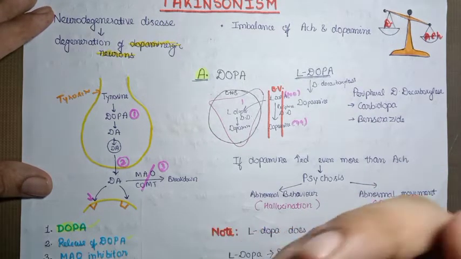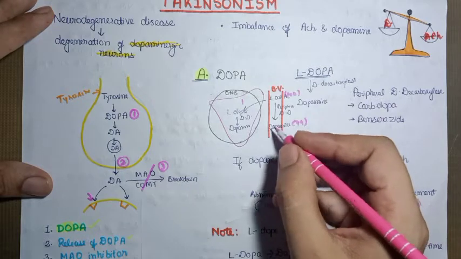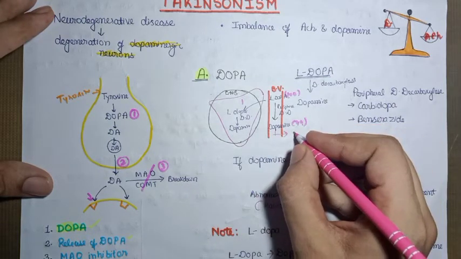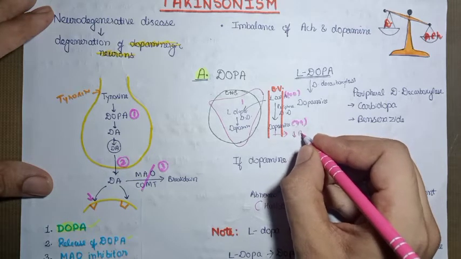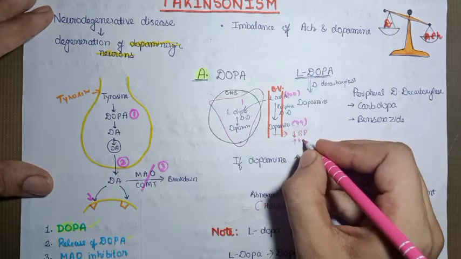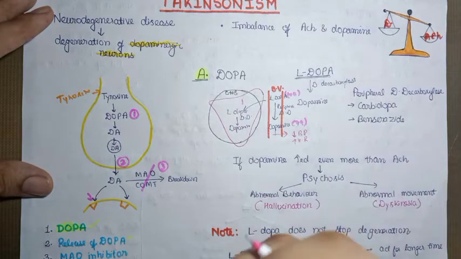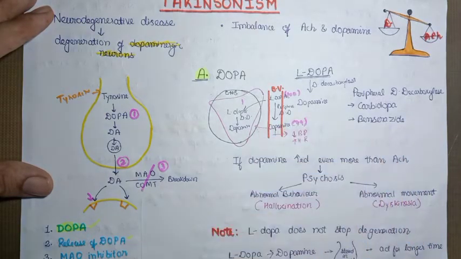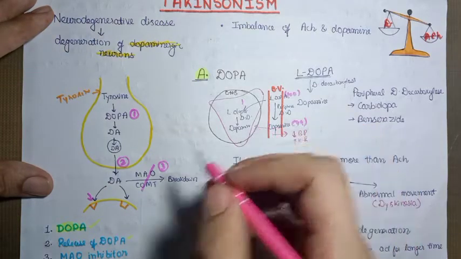So this is something that we don't want, because the peripheral dopamine will cause other side effects as well. What are they? They can cause decreased blood pressure, increased heart rate, glaucoma, or vomiting, because it can stimulate the CTZ, chemoreceptor trigger zone in the medulla, which will cause vomiting.